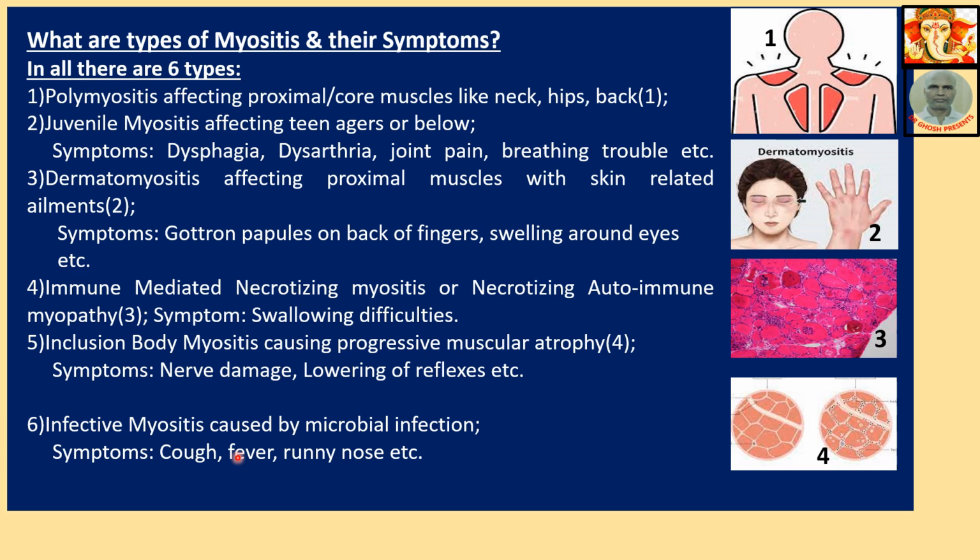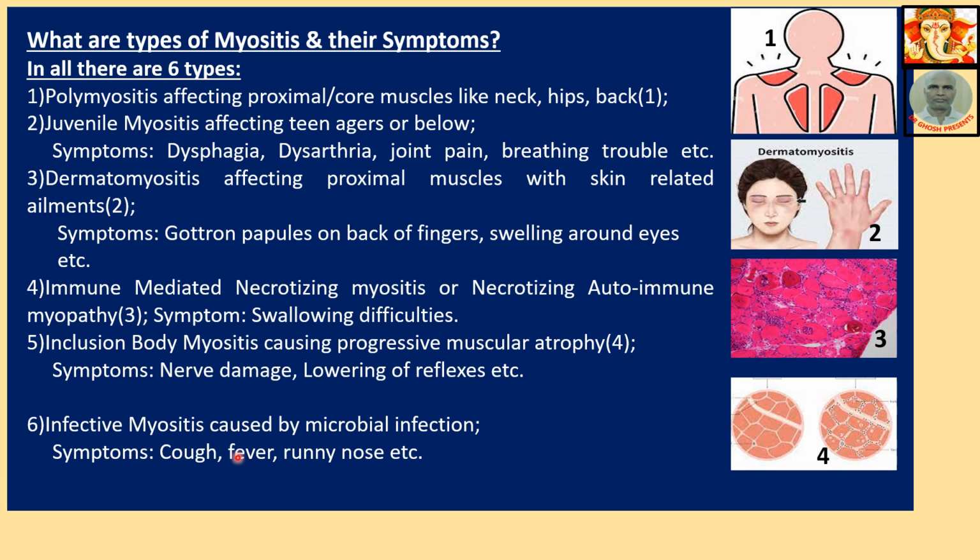Number 1, polymyositis, affecting proximal core muscles like neck, hip, back. This is shown in picture 1. And juvenile myositis, affecting teenagers and below. What are the symptoms? Common symptoms are dysphagia, that is difficulty to swallow, dysarthria, difficulty to talk, joint pain, breathing troubles, etc.